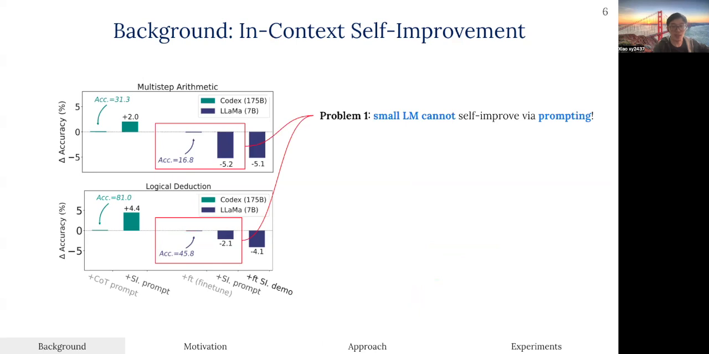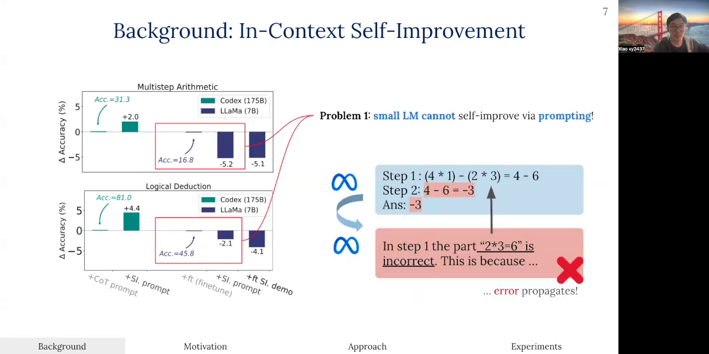On two math reasoning tasks, we find that applying the self-improvement technique actually decreases performance compared to using other simpler methods. We find that this happens because for small language models, the ability to reflect on its own solution is weak and highly error-prone. In fact, the self-improvement process often creates more compounding errors, hurting the overall performance.